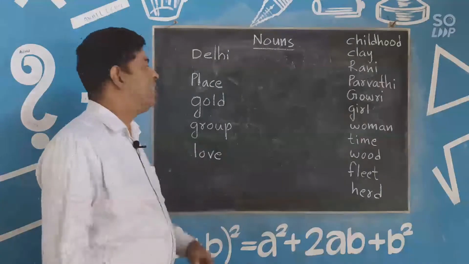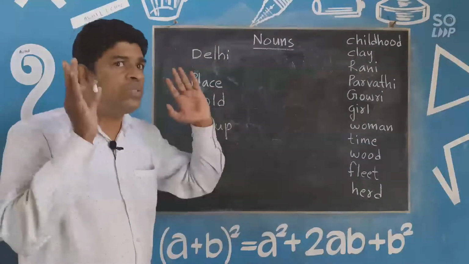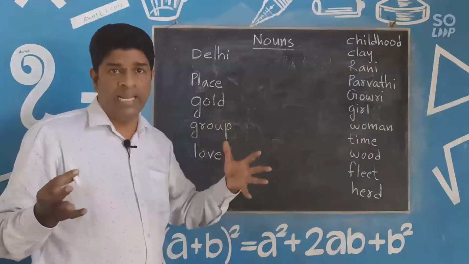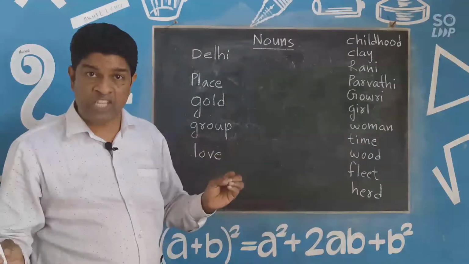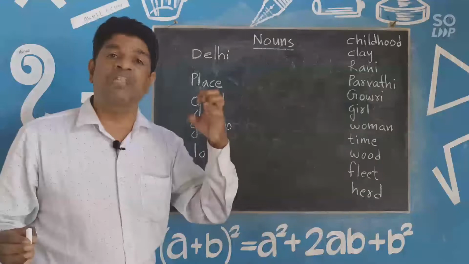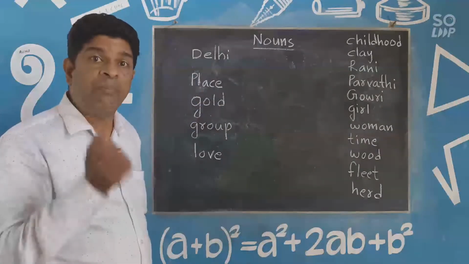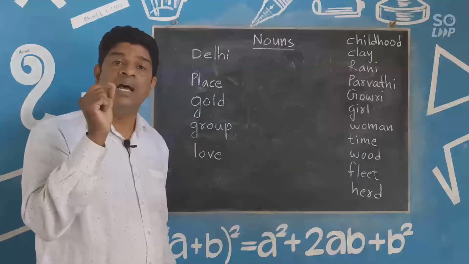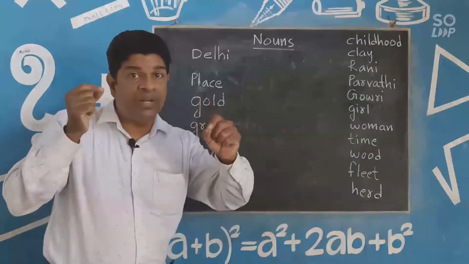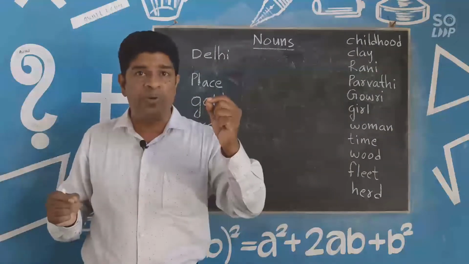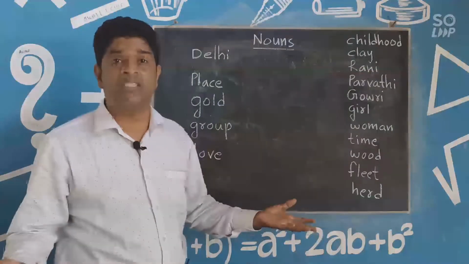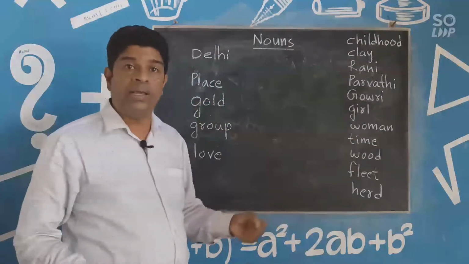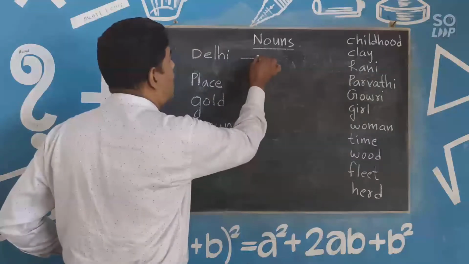Ready? Come on. Delhi, Alappuzha, Kerala, Uttar Pradesh, these are nouns that we have given to a particular place. If you have given a particular noun to a person or a thing or a place, of course, we call it a proper noun.